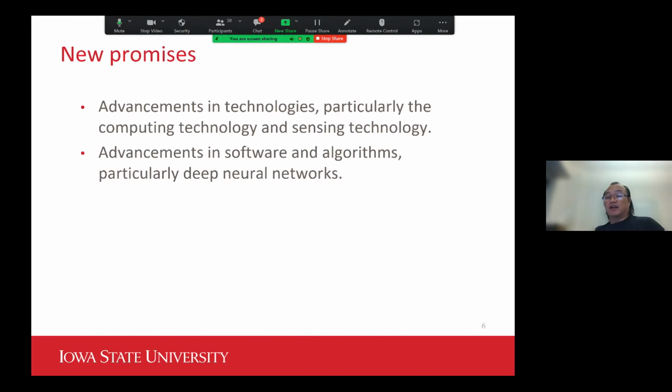We have very advanced GPU technology that works hand in hand with the amazing deep learning algorithms we are talking about everywhere nowadays. Through the projects I'm going to present today, that's really what I want to show your audience: yes, there are a lot of new promises because of the advancements in technology.